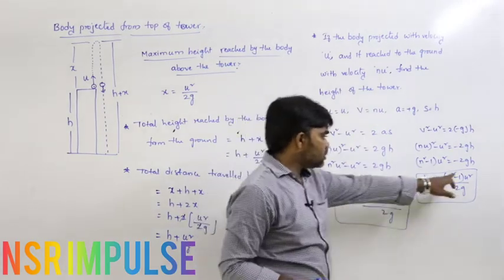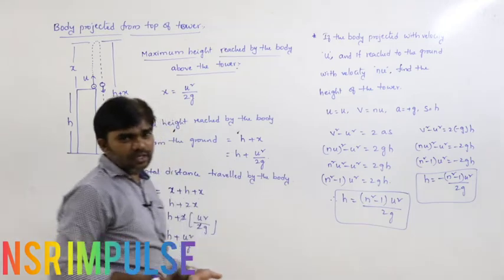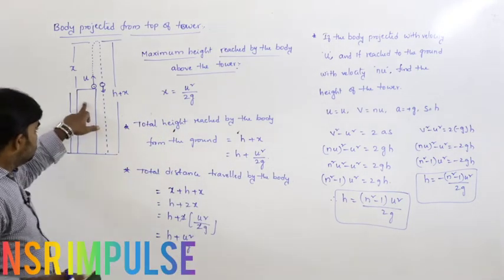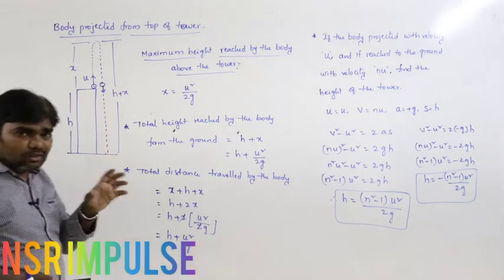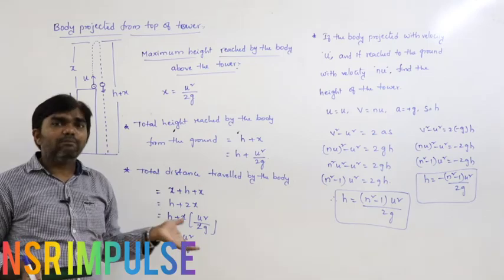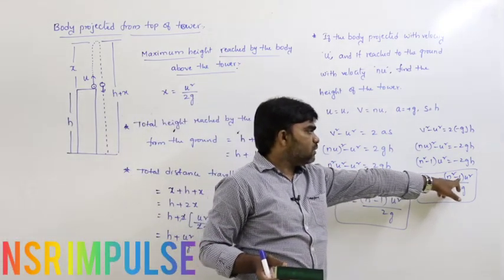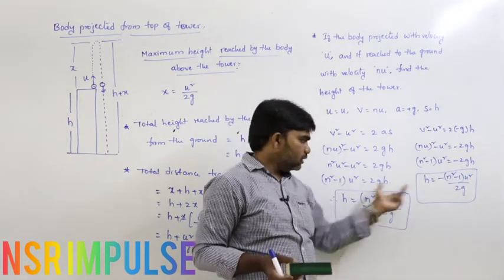Minus (n square minus 1) into u square. Why do we get minus here? Because displacement is negative. During this process, the displacement of the body is how much? Minus h. So h equals minus of (n square minus 1) into u square by 2g. So that is negative. Both are correct.